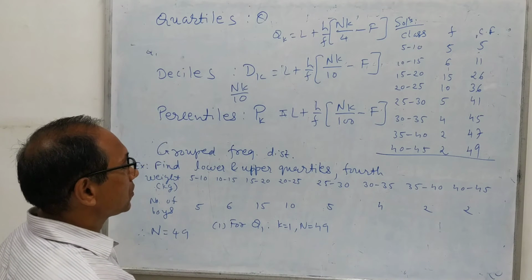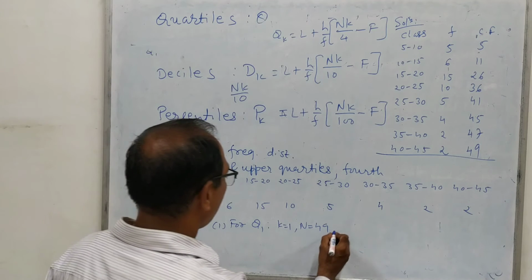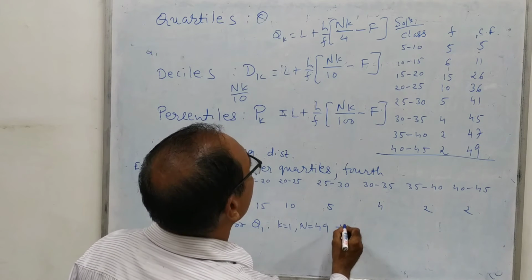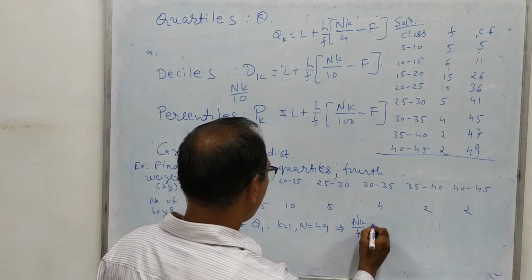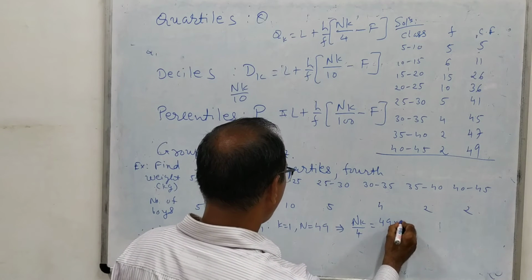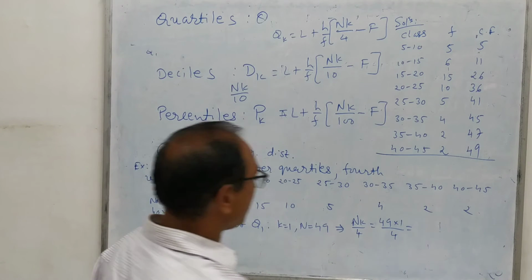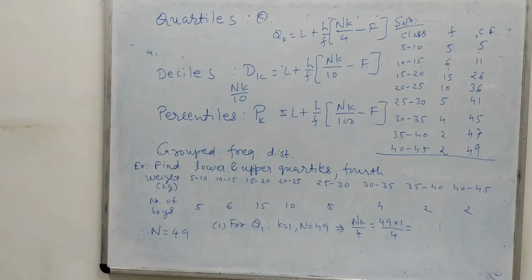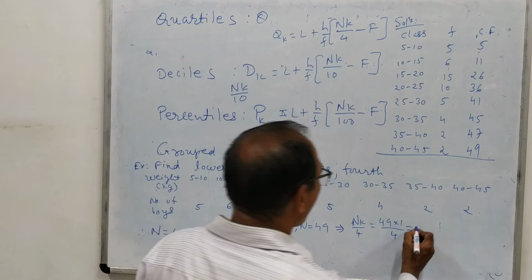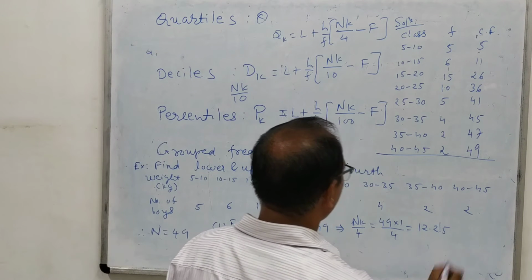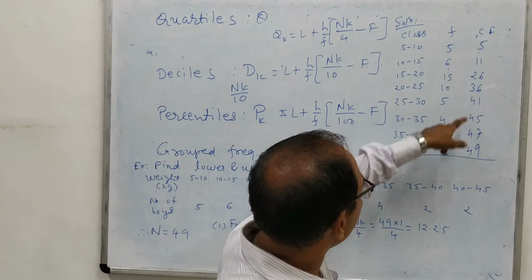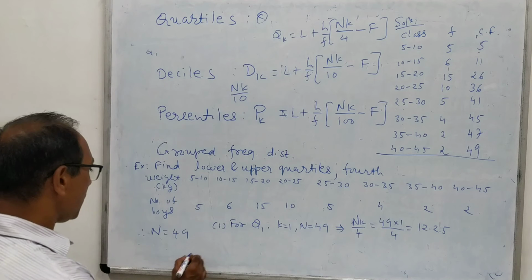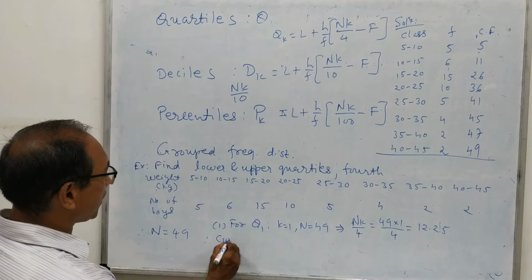N into k by 4 is 49 into 1 by 4. If we divide 49 by 4, it is 12.25. Then we find the cumulative frequency just greater than 12.25.